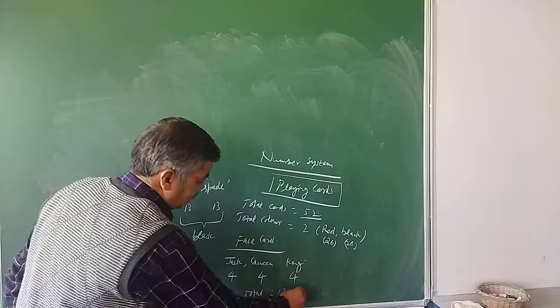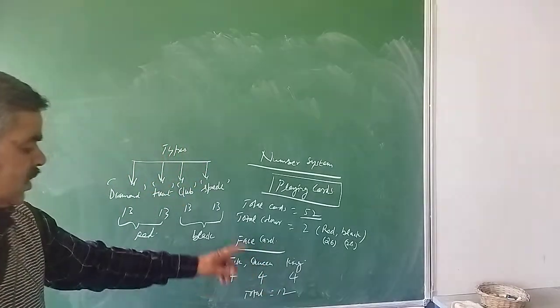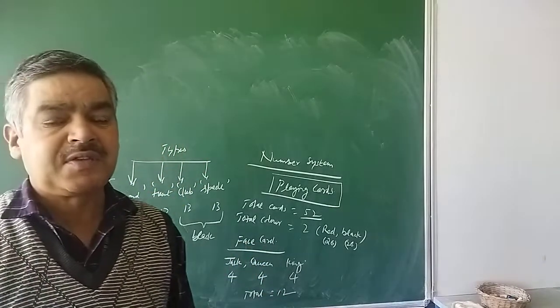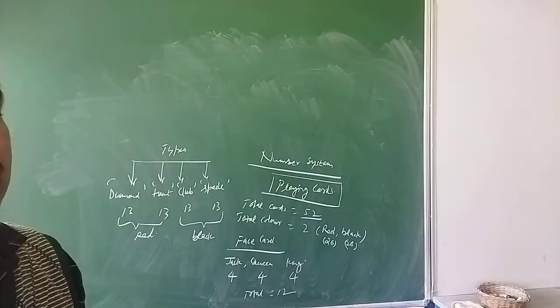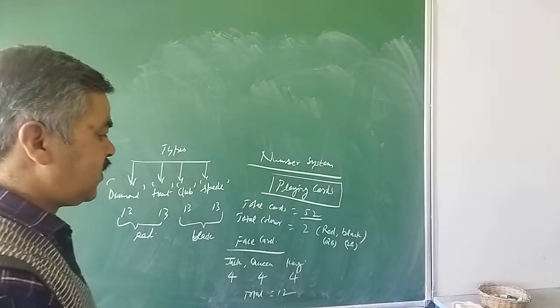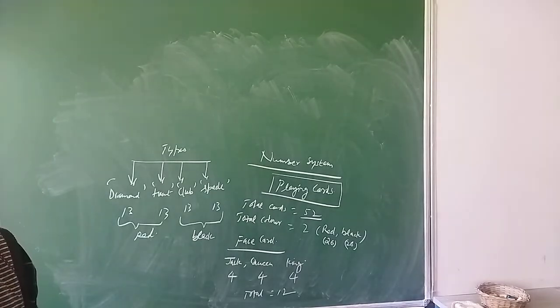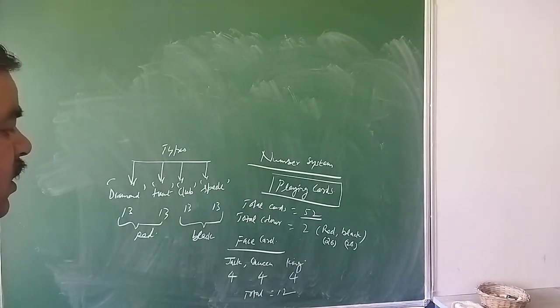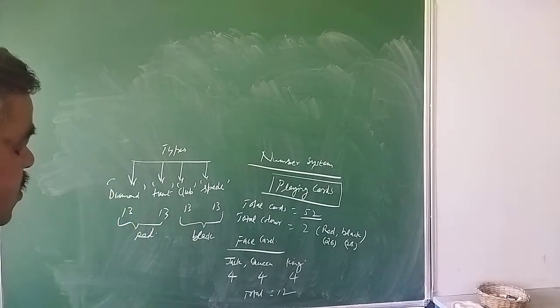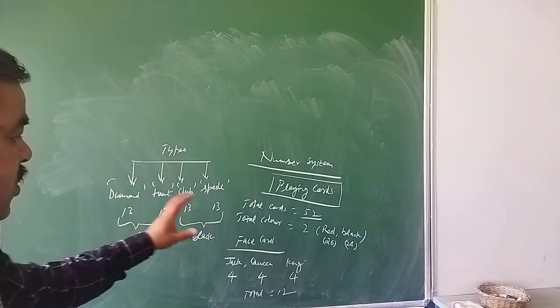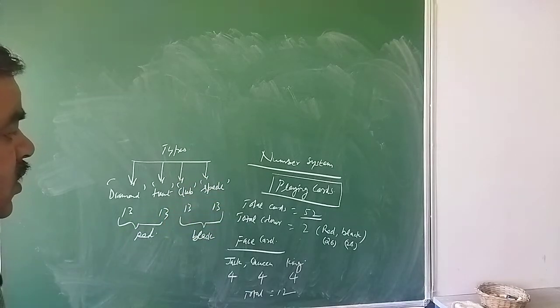The face cards total you can take at a time is 12. Ace is not a face card. Remember this. Unless it is conditionally mentioned somewhere in the question, ace is not a face card. Maybe a picture card, but not a face card. So you will find many questions related to playing cards also.